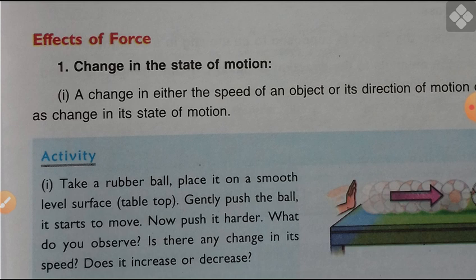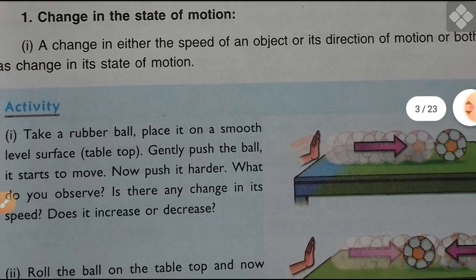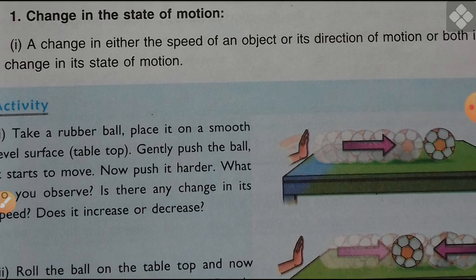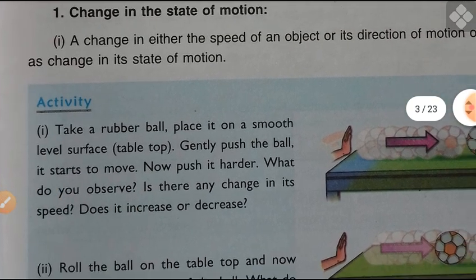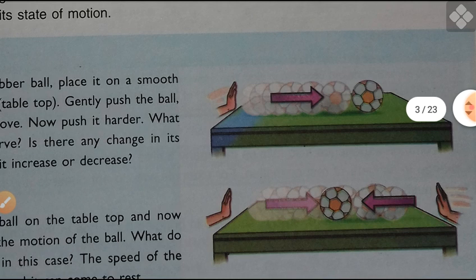If any object or particle is in motion in a straight line or any direction, then what happens? A change in either the speed of an object or its direction of motion or both is described as a change in its state of motion. So we can stop that object or particle, and we can also change its direction.